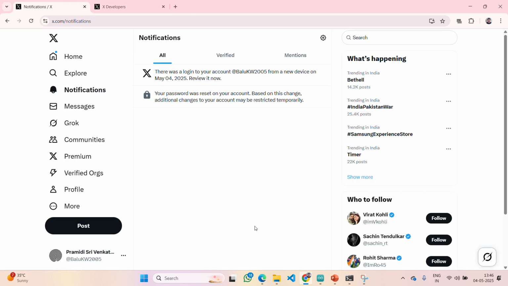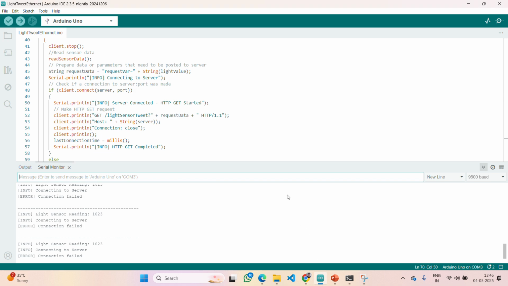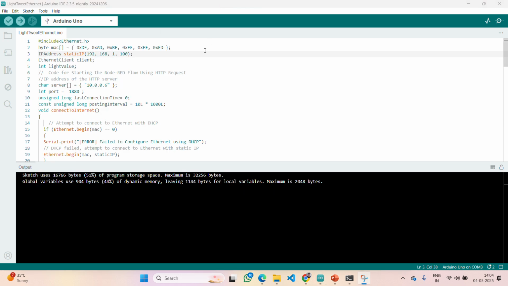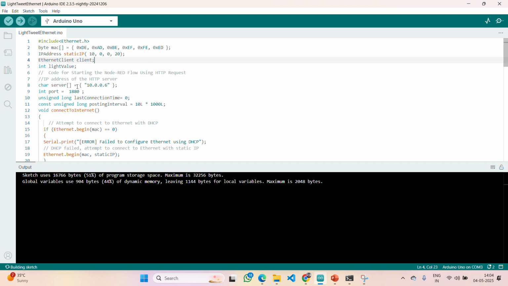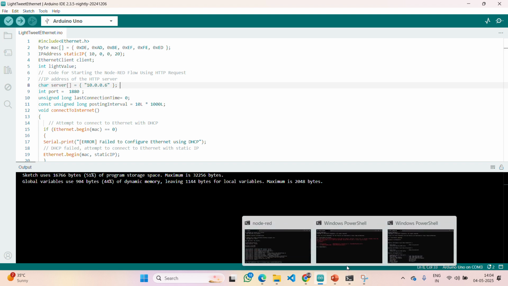Just a second. From here I need to get. Yes, guys, the actual reason regarding the failure is due to this server and port of Node-RED. This static IP can be as it is, you need not change it. So the problem here comes with this server because these are for localhost, nothing but on our system itself it is running. But since here we are working with some external device, that Ethernet Shield and Arduino, we must change it.